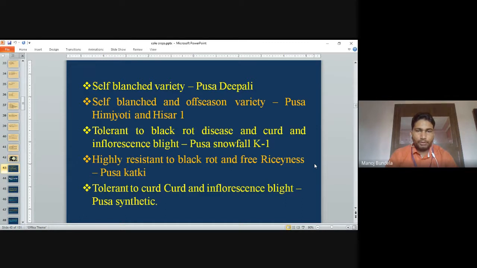Tolerant to curd rot and inflorescence blight, Pusa Synthetic. Pusa Ketki is highly resistant to black rot and free from riciness. Pusa Snowball K1 is resistant to black rot disease and curd and inflorescence blight.